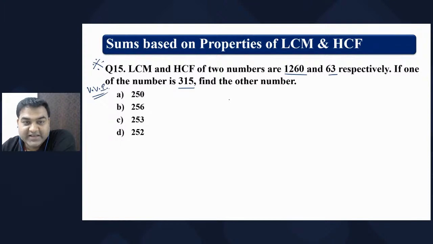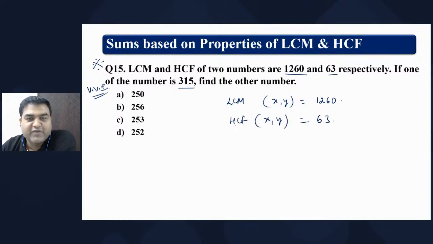So what they are telling: LCM of x and y is 1260, and HCF of x comma y is 63. If one of the numbers x is equal to 315, then y is equal to what?